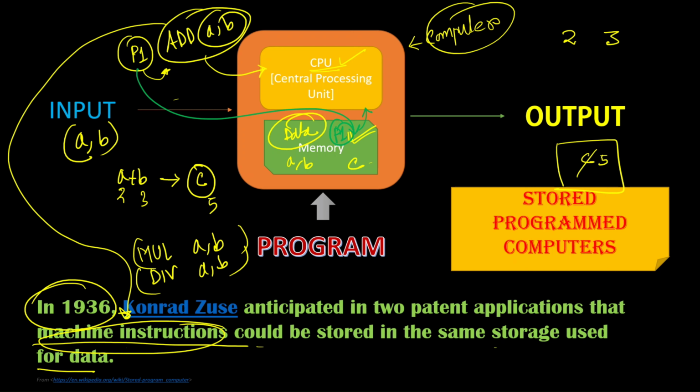In this concept, as I have already discussed, in the memory you store data as well as program, and through this program you control how you manipulate the input. So what is the advantage of storing the program? Since the program is also stored like data, you can change the program without creating another program. Earlier, with a punch card, if you wanted to change the program, you had to change the punch card.